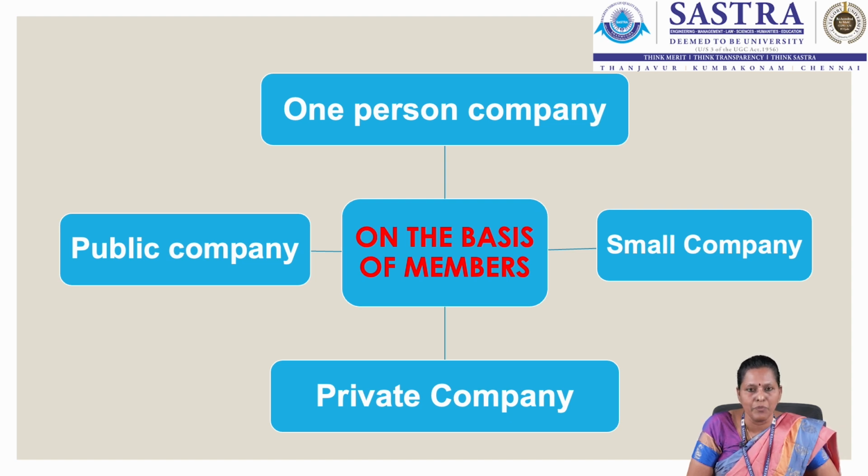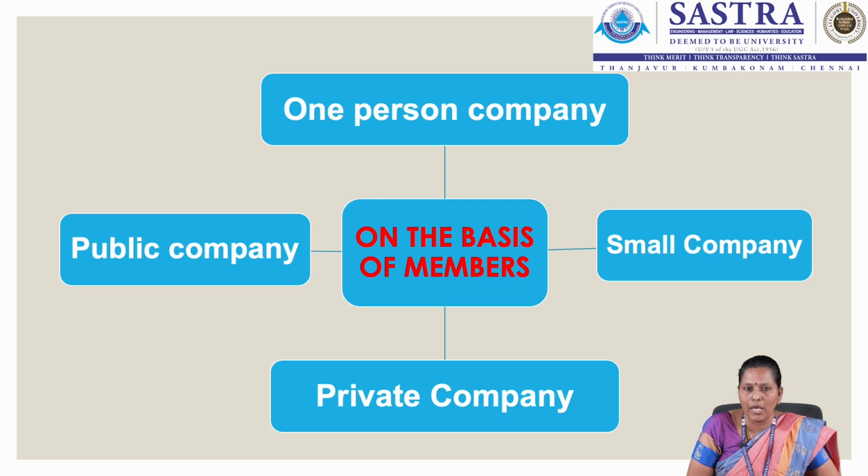The reason being, the private company cannot raise money from the public, in the sense they cannot invite the public to subscribe to their share capital. If we look at the examples, DHL is one example of a private company in India. Lifestyle International is another example that we have for the private company. Let's move on to the next type, which is a public company.